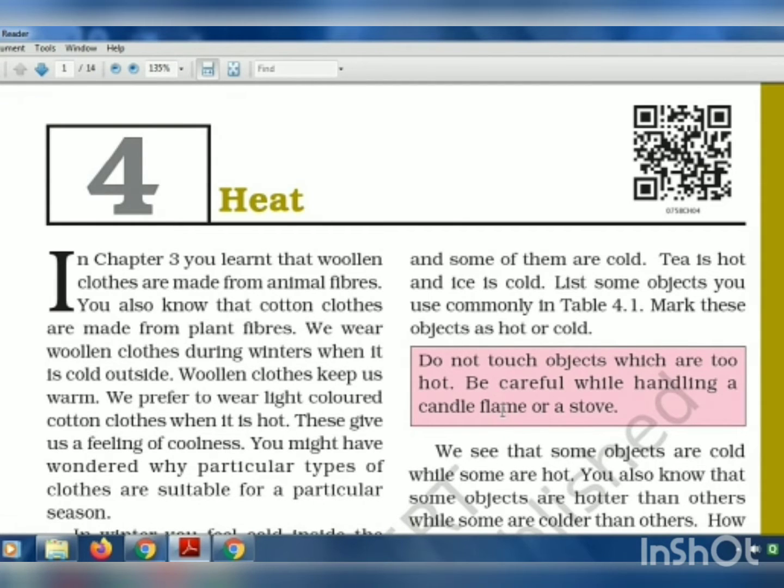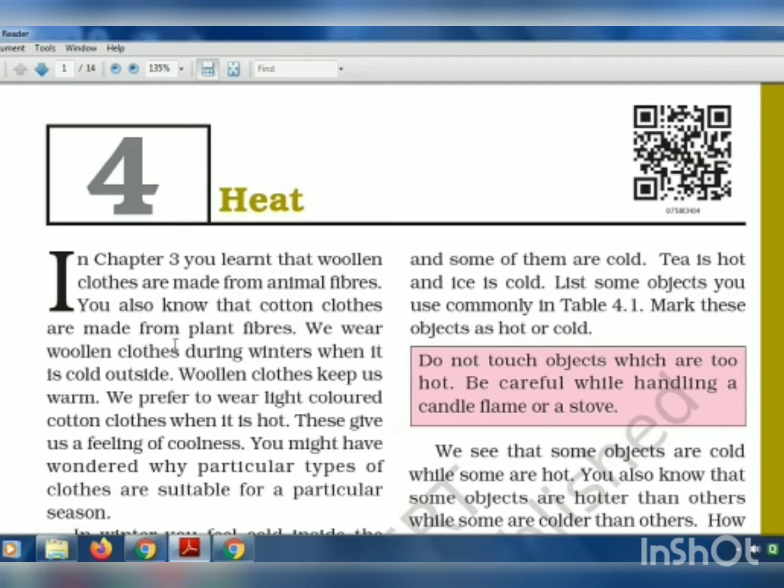Hello students, today we are going to start with the next chapter, that is chapter 4, heat. In chapter 3 we had learned that woolen clothes are made from animal fibers. There were two types of fibers we studied in the last chapter, that is wool and silk, which are the two types of animal fibers. You also know that cotton cloths, which we studied in the previous class, that is in 6th standard, come from plant fibers. From plant fibers, we get cotton, jute, and many varieties of different fibers.